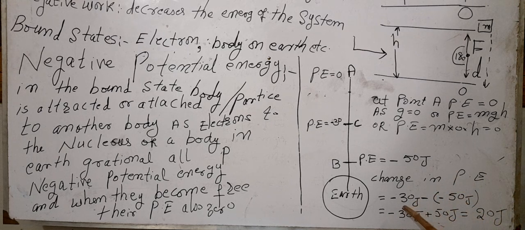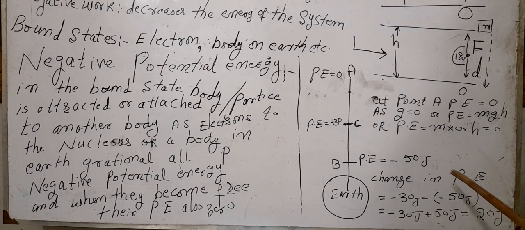Therefore, in this case, we apply: minus 30 is higher than minus 50. Therefore, minus 30 joule minus (minus 50 joule), and our answer comes out 20 joules. And it is clear that it is positive.